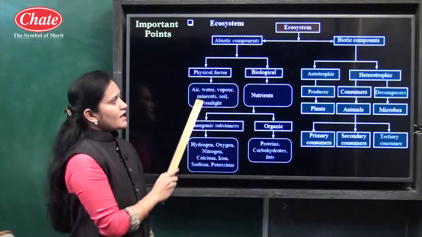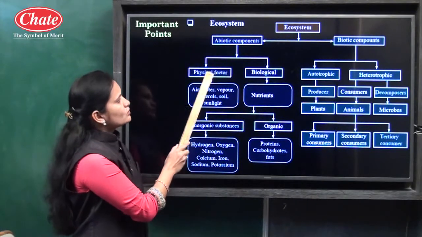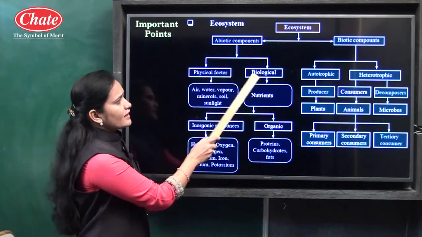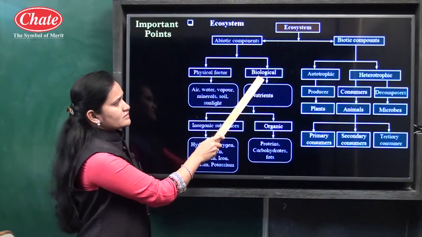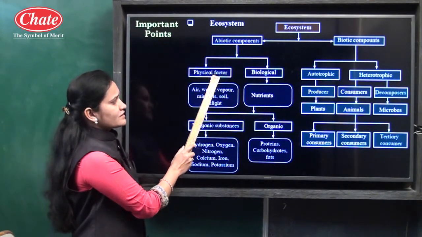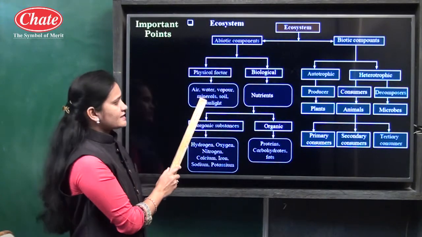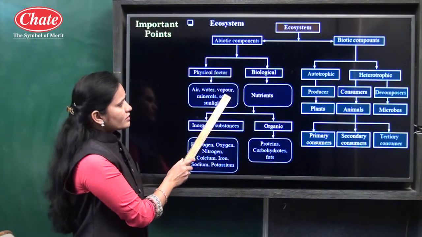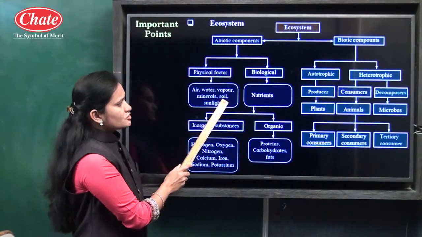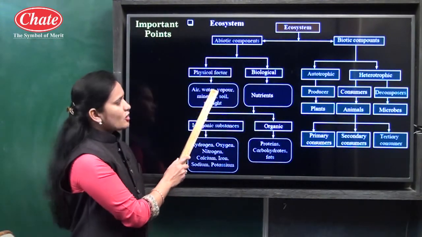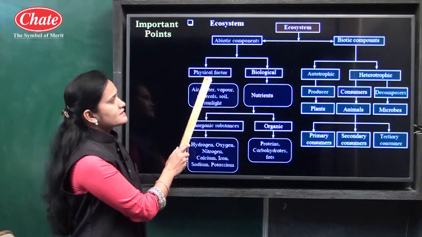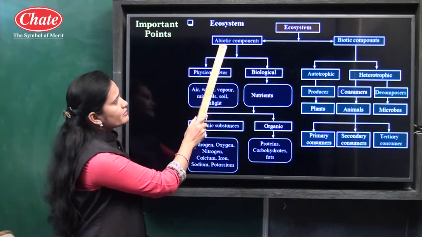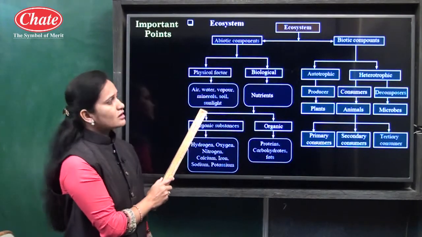Abiotic components are divided into two parts: physical factors and biological factors. In physical factors, examples are air, water vapor, minerals, soil and sunlight. These are all physical factors, which are non-living factors, so they come under the abiotic components.